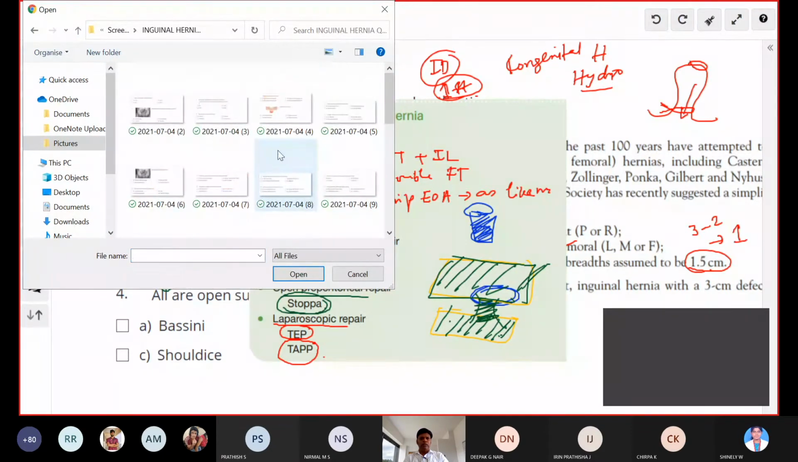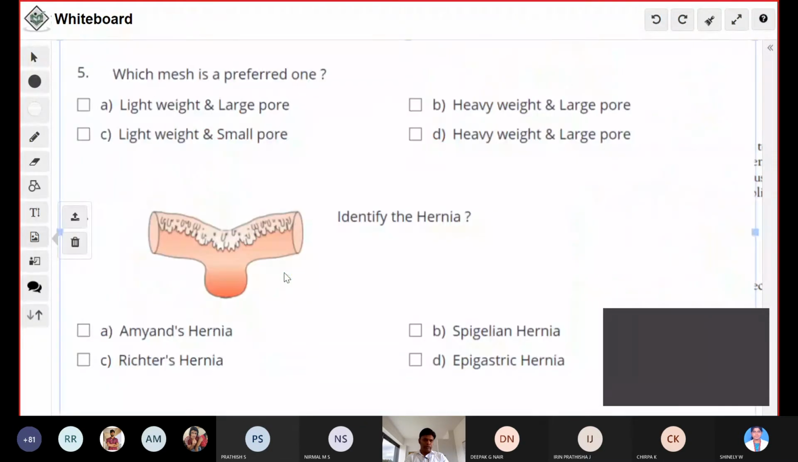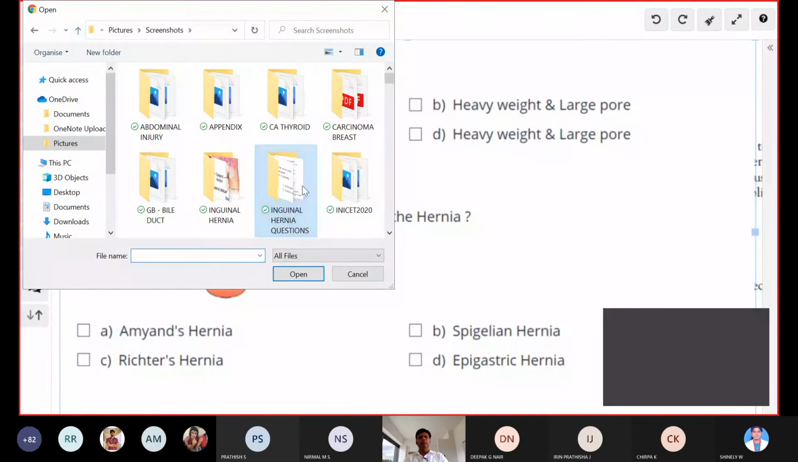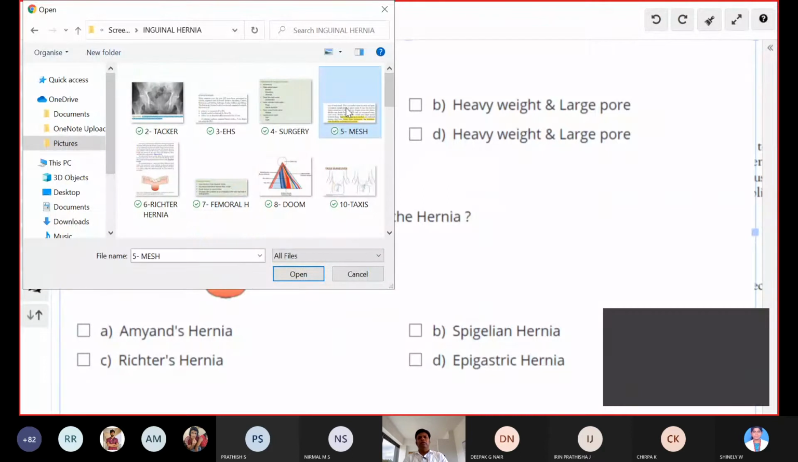What is the answer for this question? Question number 5. Which mesh is the preferred one? Light and large pore. Very good. It is light and large. So why is it preferred? Why do you have to take light and large? Is there any reason? Sir, is it because serum collection should be